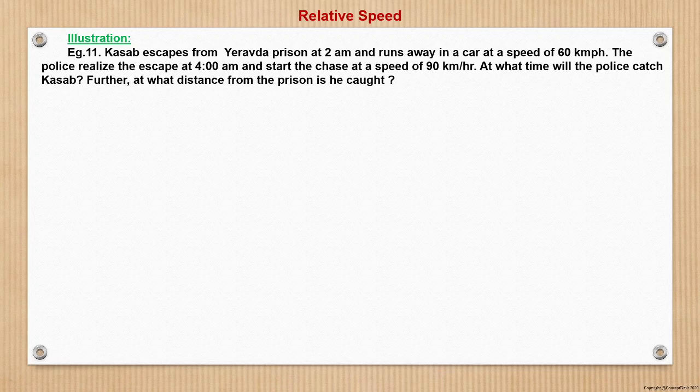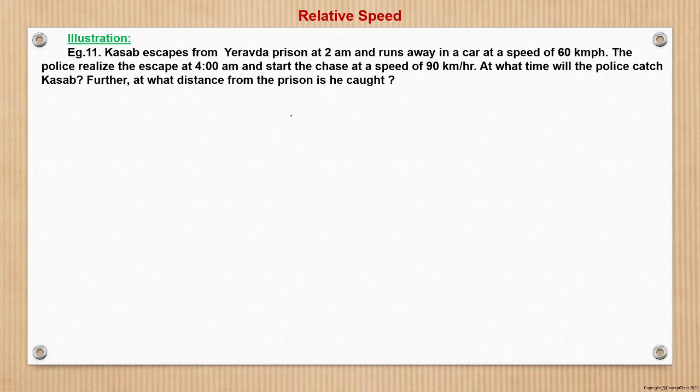Here it says that Kasab escapes from Yerwada prison at 2 a.m. and runs in a car at a speed of 60 km per hour. The police realize the escape at 4 a.m. and start the chase at a speed of 90 km per hour. At what time will the police catch Kasab? Further, at what distance from the prison is he caught? So this is an easy problem now.